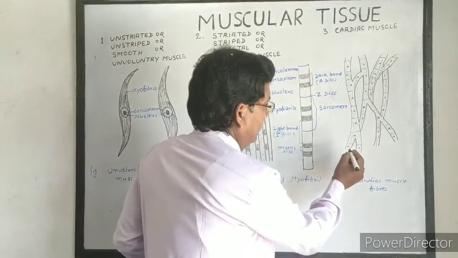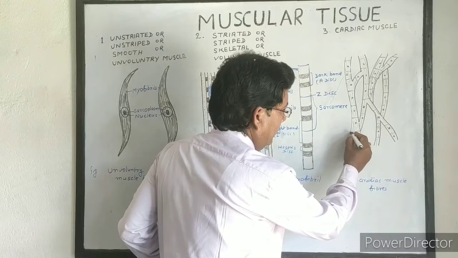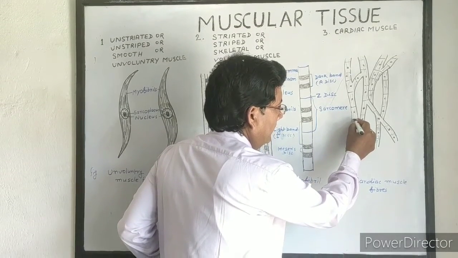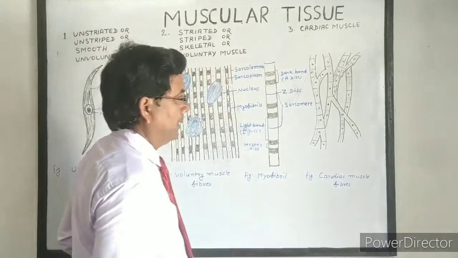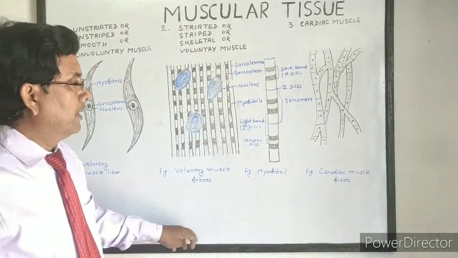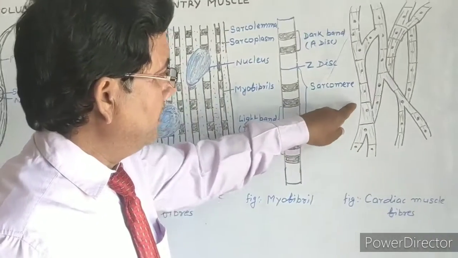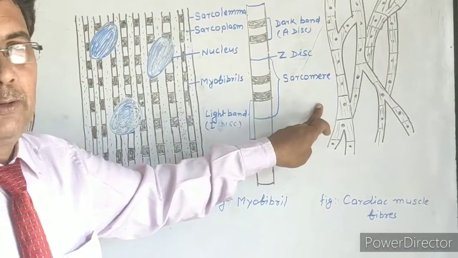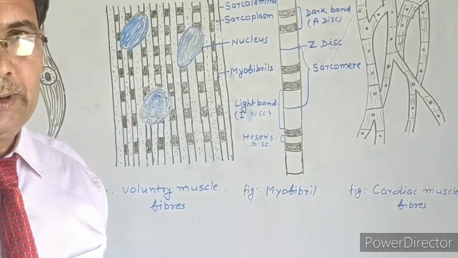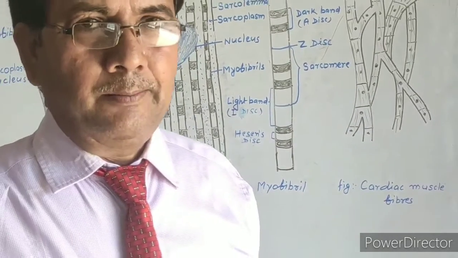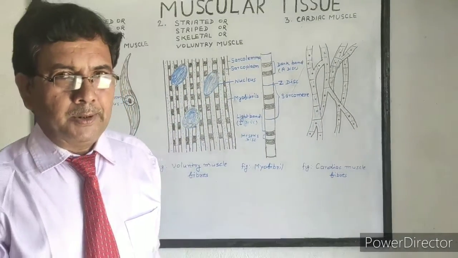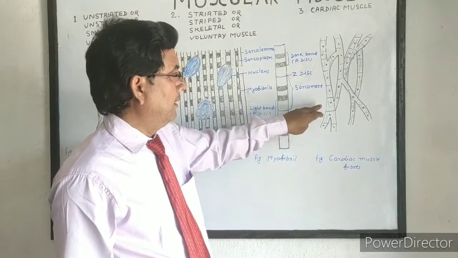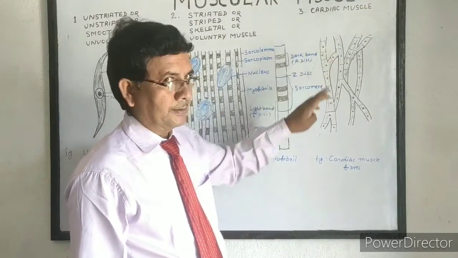In cardiac muscles, the Z disc appears like the limiting membrane or cell membrane of the muscle fiber. So, this Z disc divides each muscle fiber into many cells. So, we can say that the cardiac muscle fibers are made up of many cells. Each muscle cell has a single nucleus.